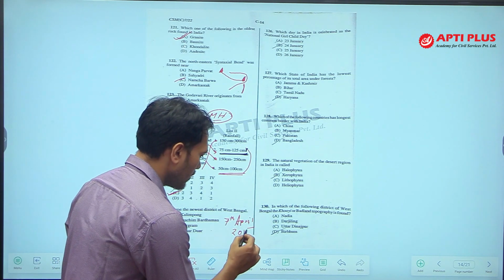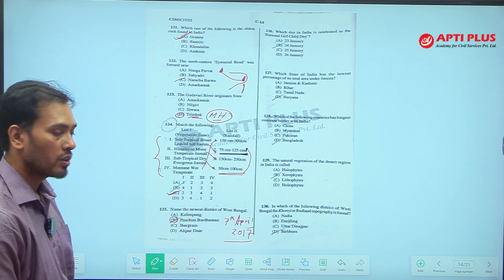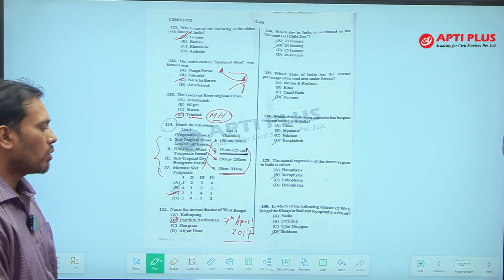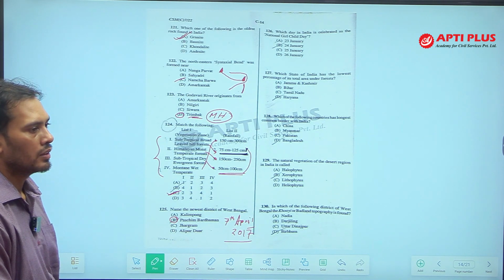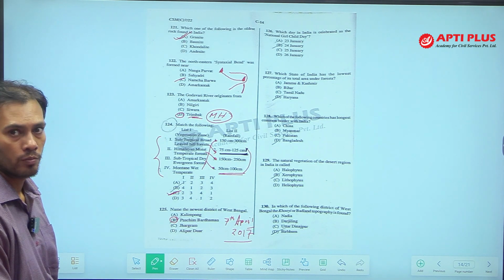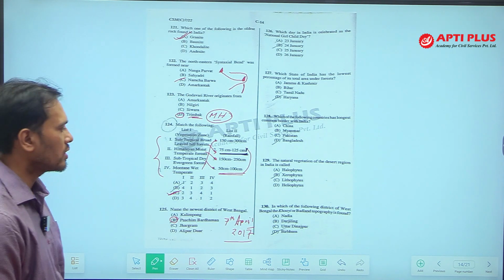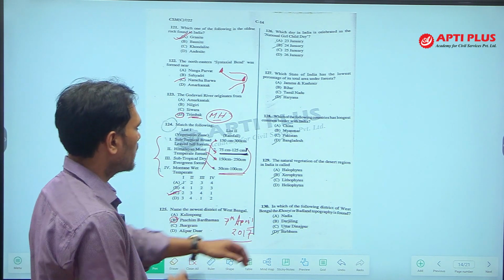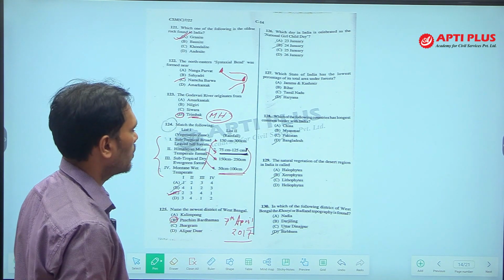In 2017, both these districts were formed, Jhargram and Paschim Bardhaman. One more district was formed this year, Kalimpong, on 14th February 2017. So these three were the 23rd, 22nd and 21st districts of West Bengal.